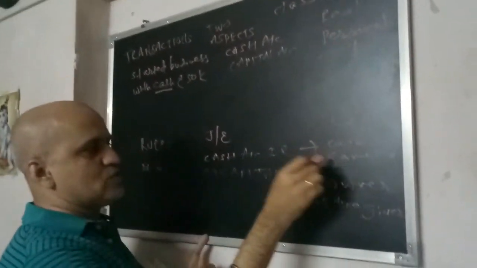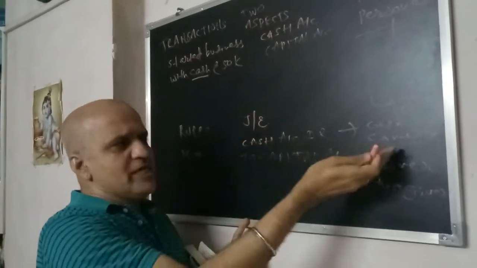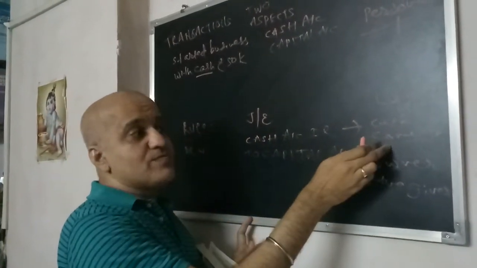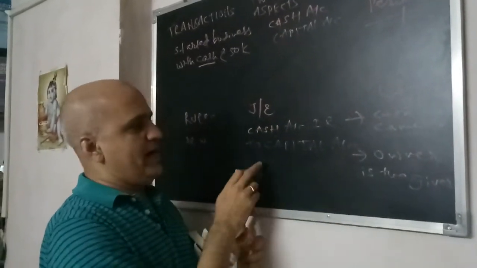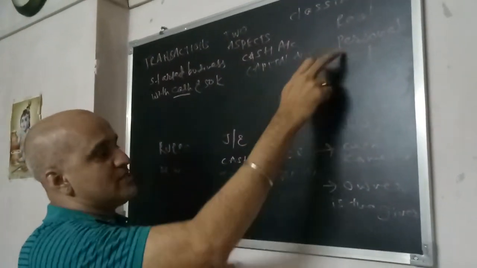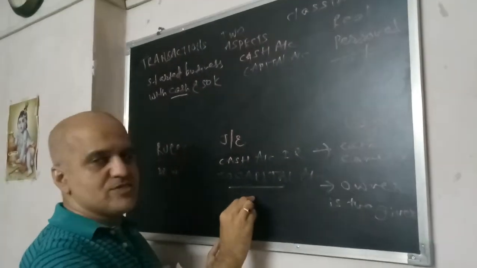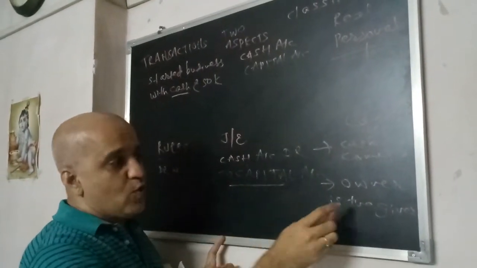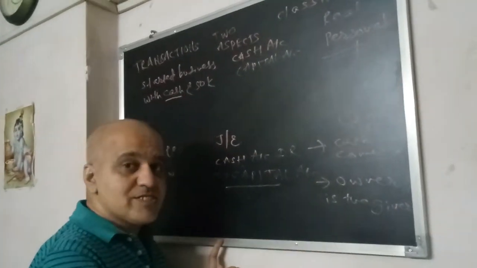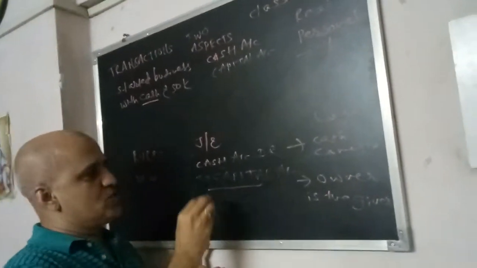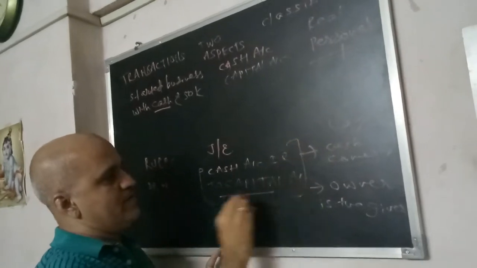Cash comes in, so I am debiting the cash account because the rule itself says debit what comes in, credit what goes out. Cash comes in, I have applied the logic, and owner is the giver. This is the personal account. Debit the receiver, credit the giver. So owner is the giver. Owner has given the cash to the business. So this is the entry.